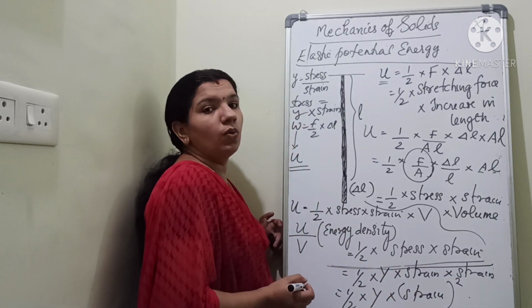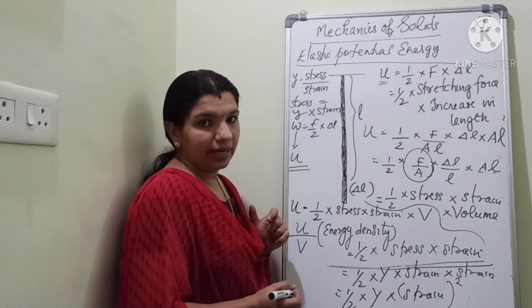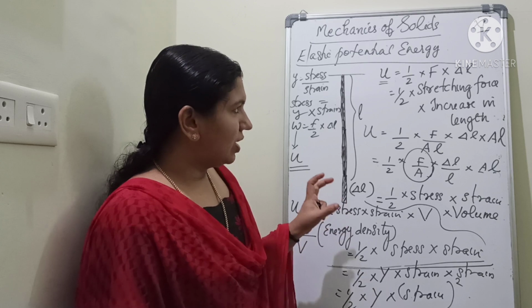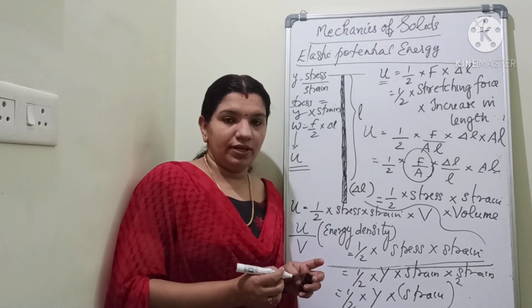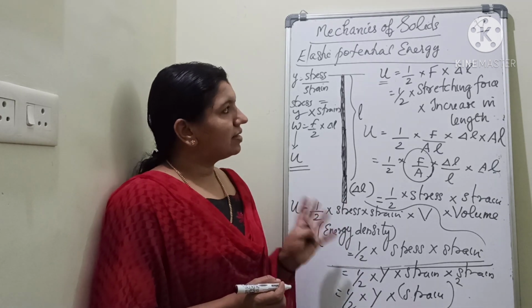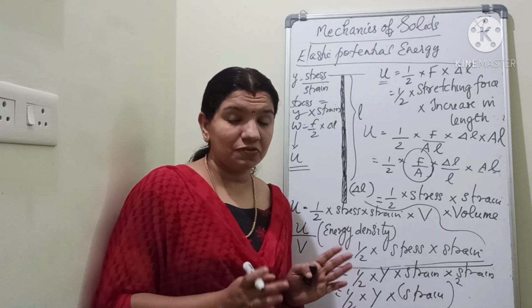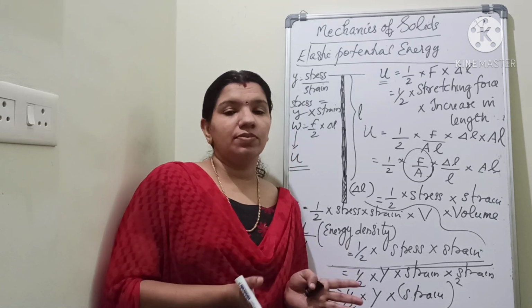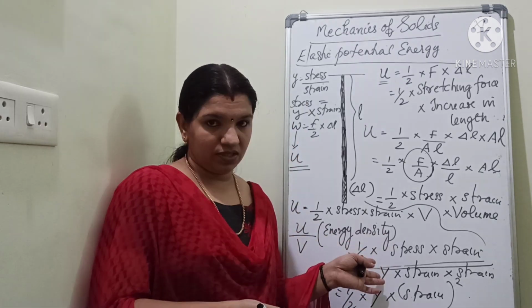Half into Y into strain square. Clear? So that's all about the expression for elastic potential energy. That is elastic potential energy in terms of stress and strain, also in terms of Young's modulus. Both can be asked.